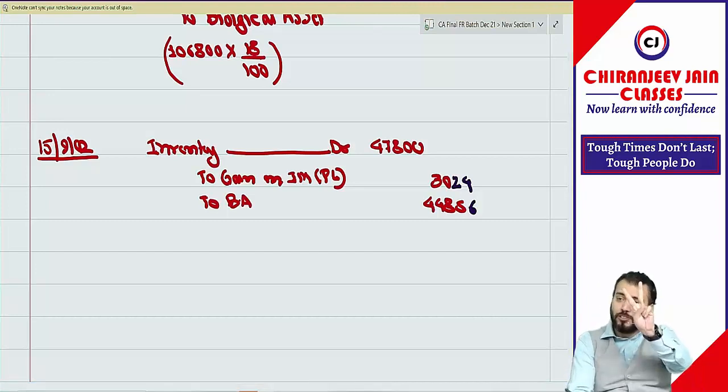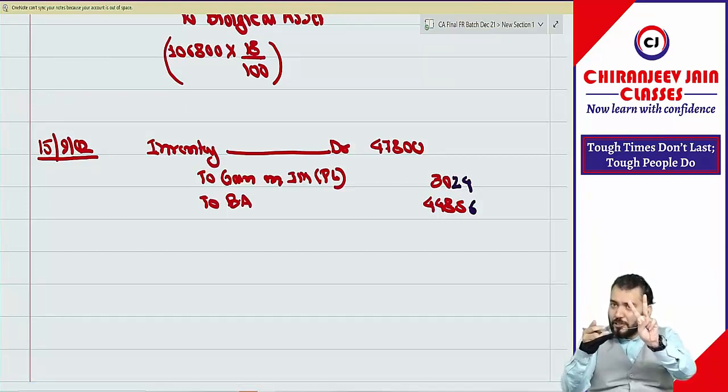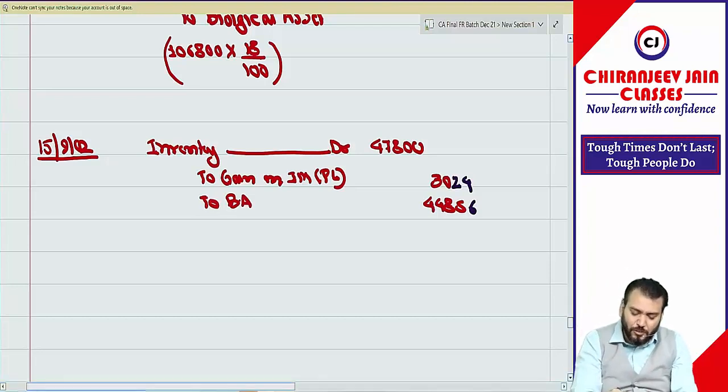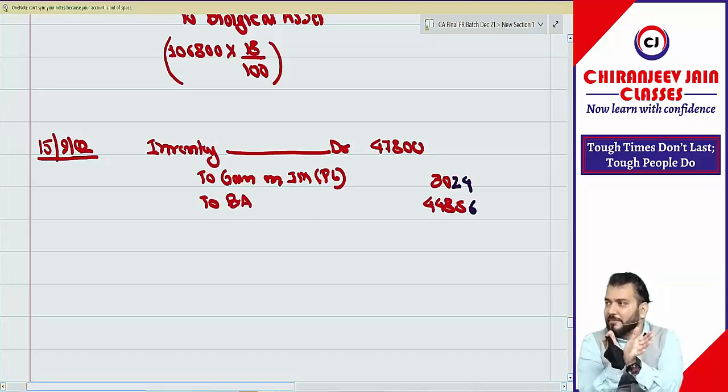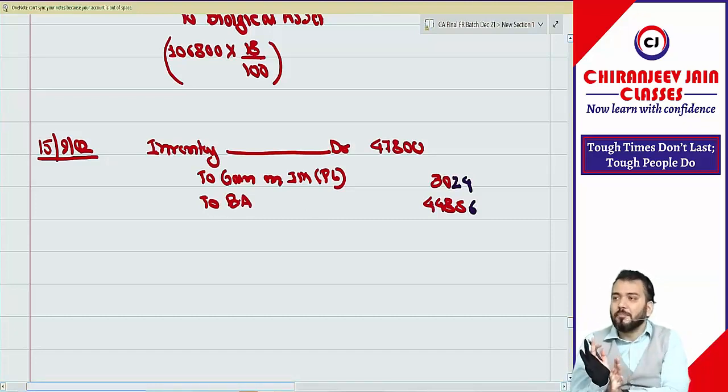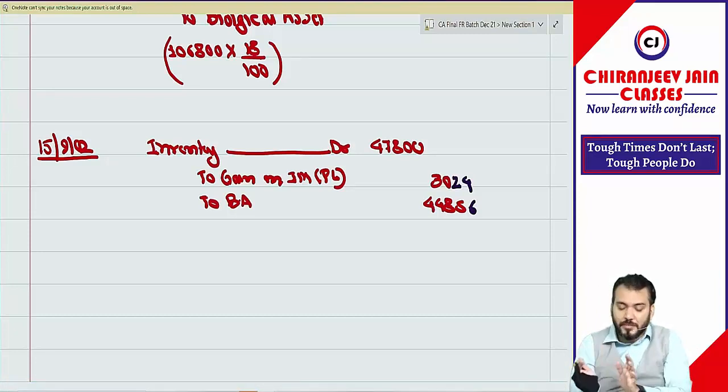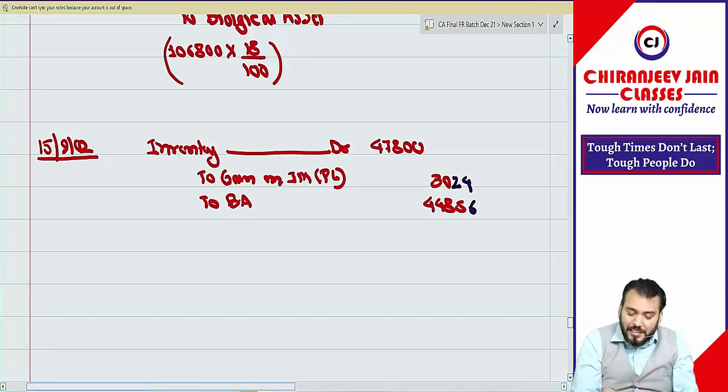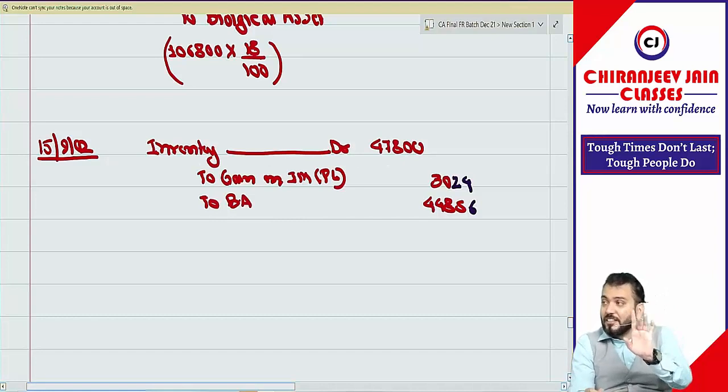Or you can do two journal entries. Inventory account debit to gain, and then PL account debit to biological asset. So automatically the net effect will come. But better pass one compound journal entry. Correct. So inventory will increase and biological asset will decrease. Biological asset will decrease at its carrying amount.